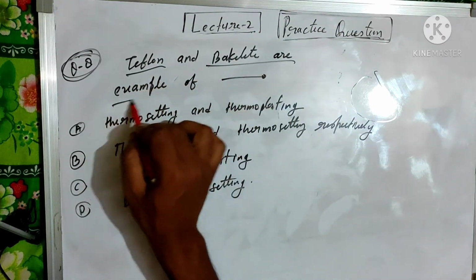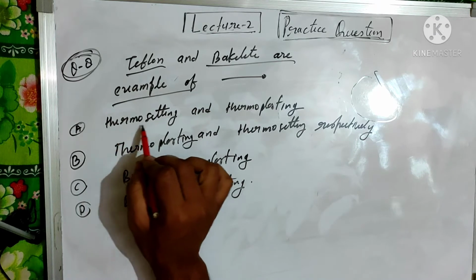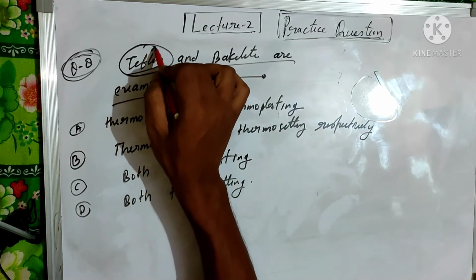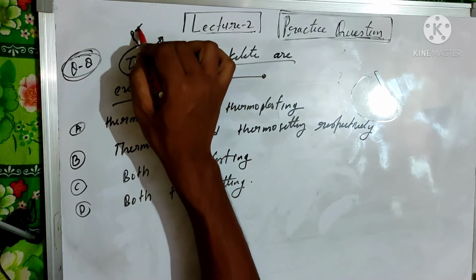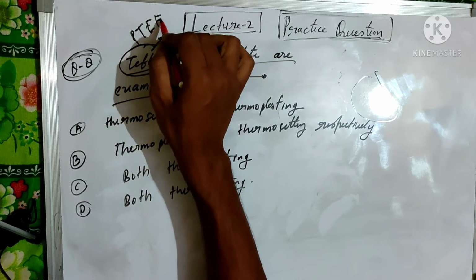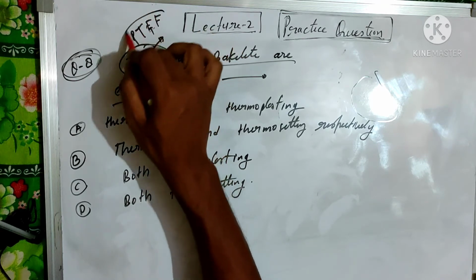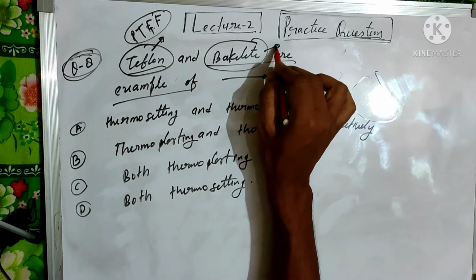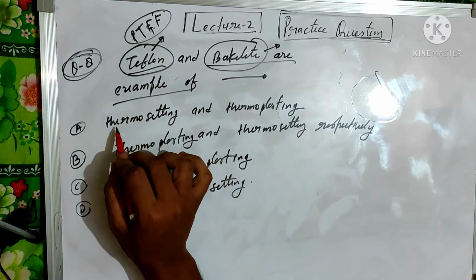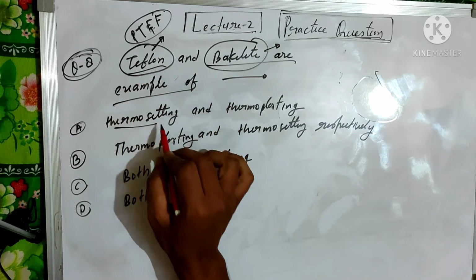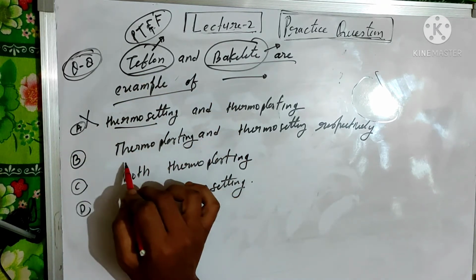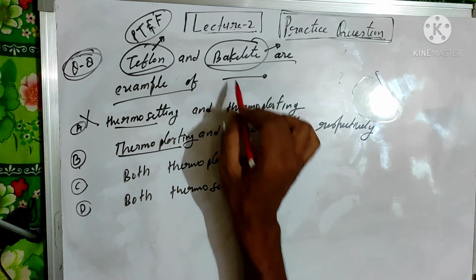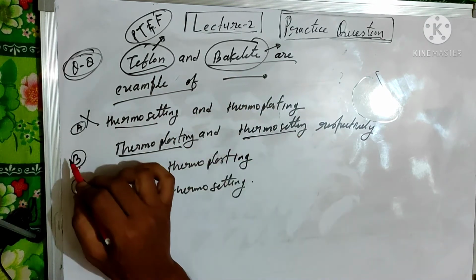Teflon and bakelite are examples of, option A given, thermosetting and thermoplastic. First, Teflon is the trade name of PTFE, which is a thermoplastic polymer, and bakelite is the trade name of phenol formaldehyde, which is a thermosetting polymer. So the first option, thermosetting for Teflon, is cancelled out. Option B, Teflon is a thermoplastic and bakelite is thermosetting, so option B is correct.